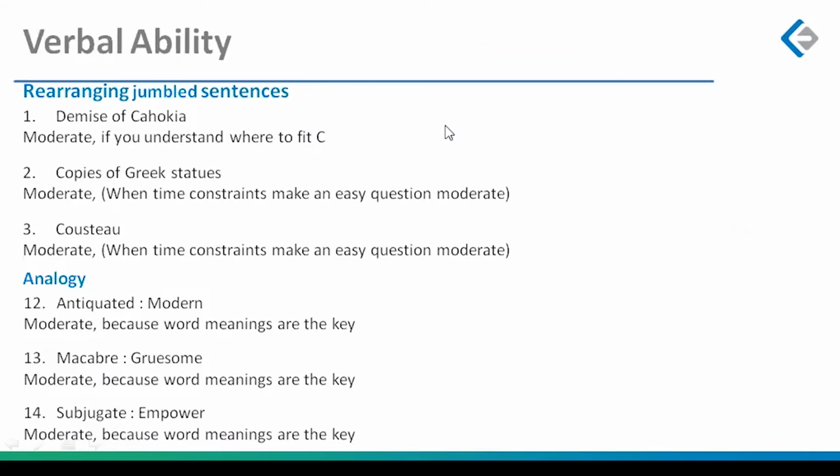So let's start. Rearranging jumbled sentences, what you call parajumbles. What did we have? We had 3 questions. Demise of Kaho Kya was a moderate question. Technically, see, IFT with so many questions and so much of selection dilemma, yeah, we do play a bit conservative. Questions which on CAT or on INMAT would be labeled easy, just because IFT has negative marking, and it really takes your selection skills to the limit, the same question would be marked moderate on the IFT.